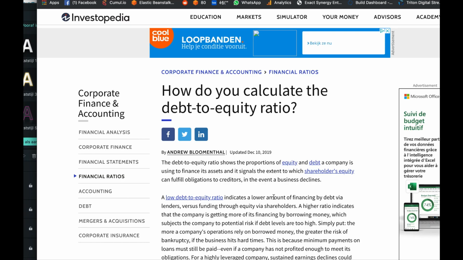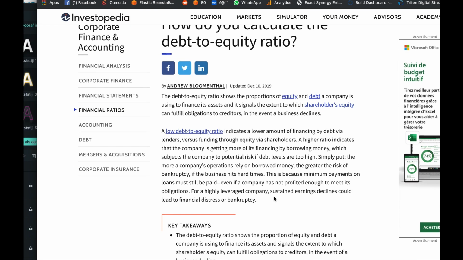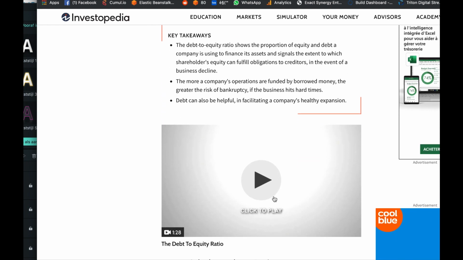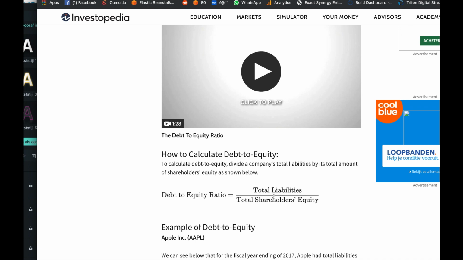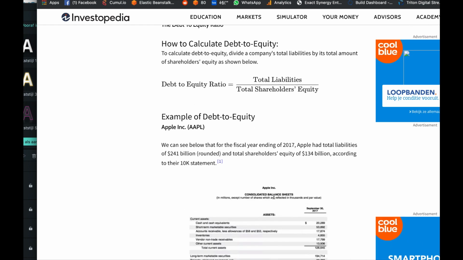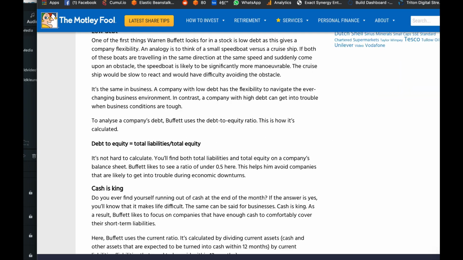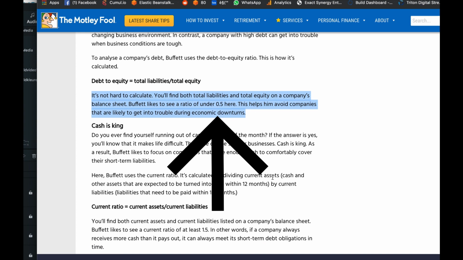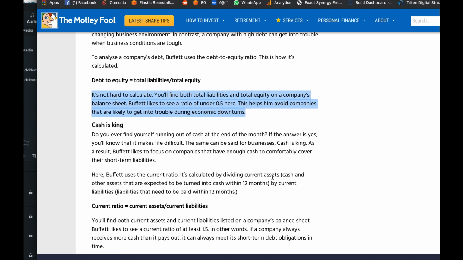The first thing I did after rereading the book was implementing some strict filtering rules: debt to equity ratio. Let's pull up Investopedia to see what this debt to equity ratio really means. In the article it says that a high amount of financing signifies high risk. Warren Buffett also seems to prefer stocks with a ratio of maximum 0.5. We are happy, however, with a ratio lower than 1.